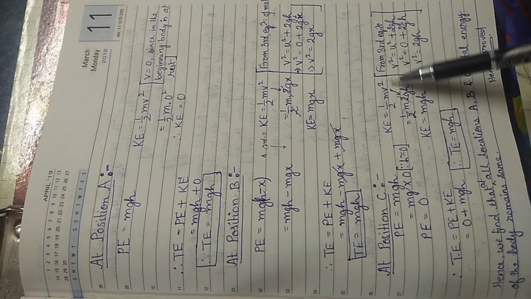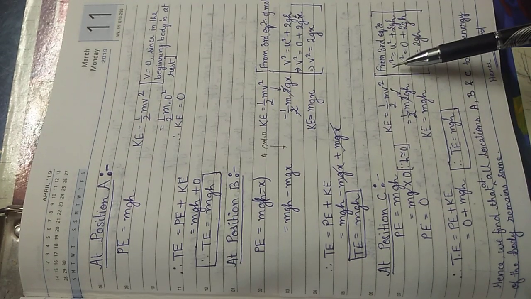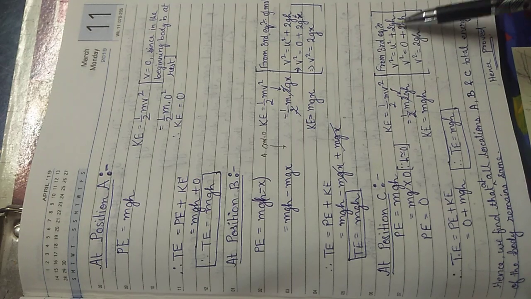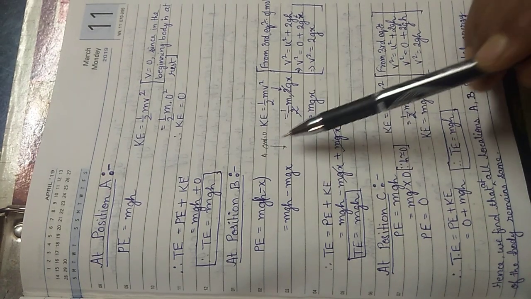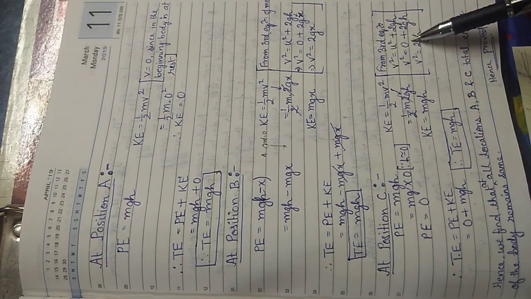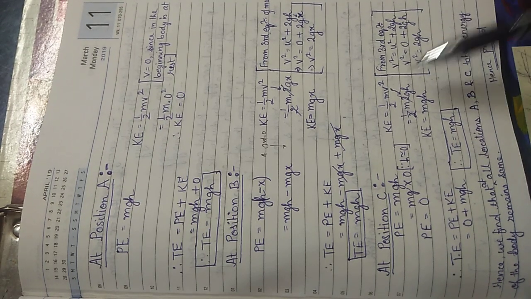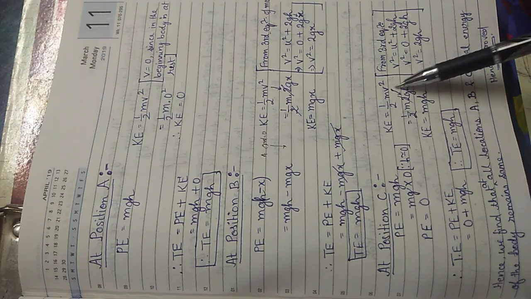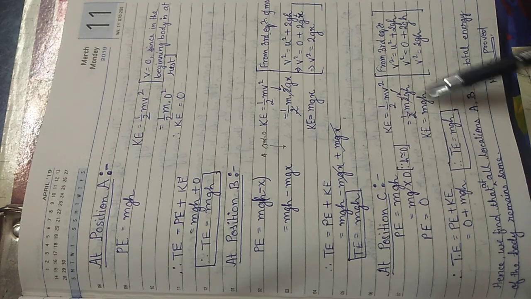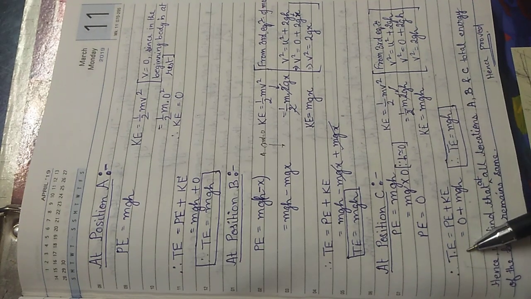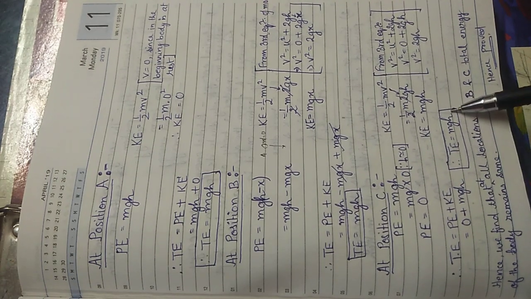Kinetic energy is half mv square. We will again replace v square from the third equation of motion. v square is equal to u square plus twice gh. We know u: when it fell from A, from the top, its initial velocity was 0. So v square is equal to twice gh. We have replaced it here, so instead of v square, we have written twice gh. The 2 and 2 cancel out, so we are left with mgh. So kinetic energy is mgh. What is total energy? Potential plus kinetic energy, so 0 plus mgh. So total energy is mgh.